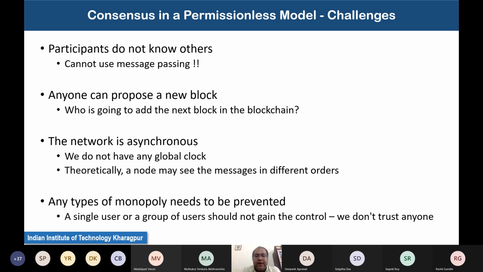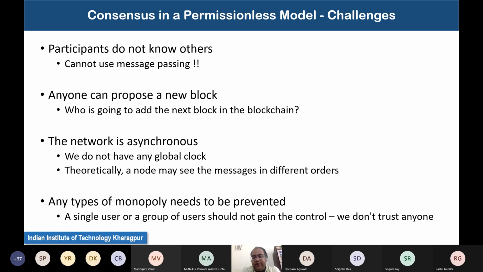So if it happens that a single user or a group of users gets control of the network, and if those users are dishonest, then they might get control of the entire network, and they might deviate the protocol from its correct operation. So we do not want any kind of monopoly or centralization in the entire architecture. You will never be able to assume that I have a trusted authority or a trusted centralized partner who is going to provide me this set of information.